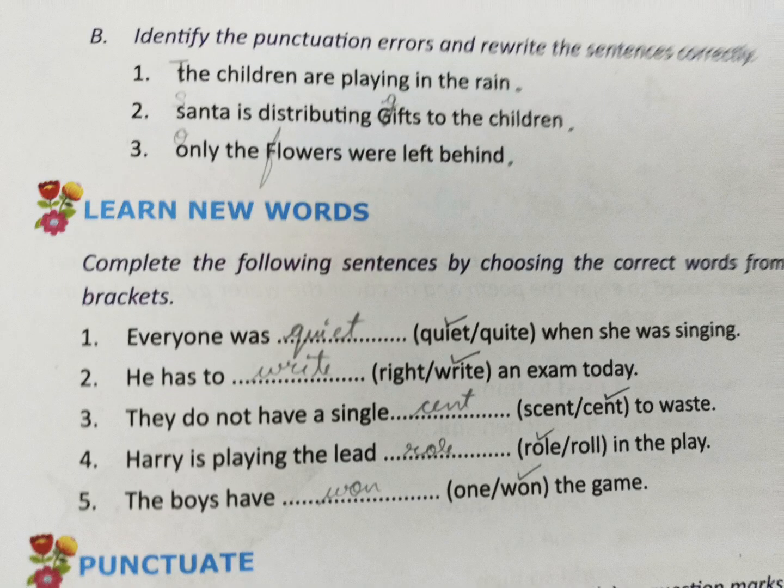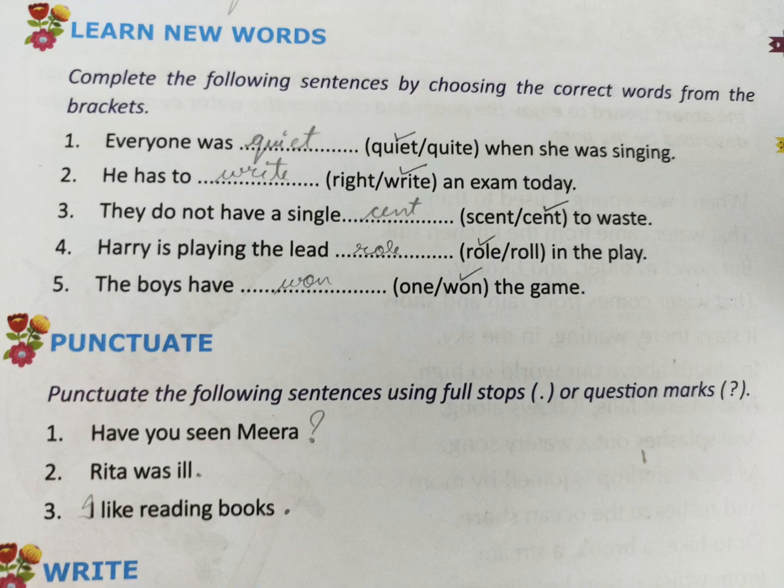Now identify the punctuation errors and rewrite the sentences correctly. So here I have done it for you. T capital, the children are playing in the rain, full stop. S capital, Santa is distributing gifts, G has to be small, to the children, full stop. Only, O capital, of only the flowers, F small, were left behind. So these are the punctuation marks.